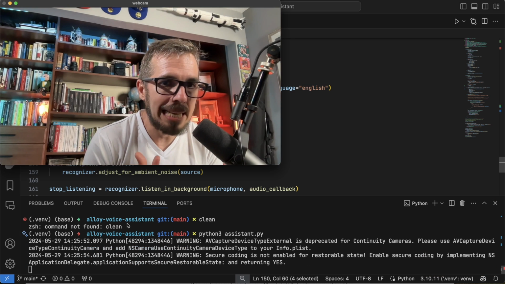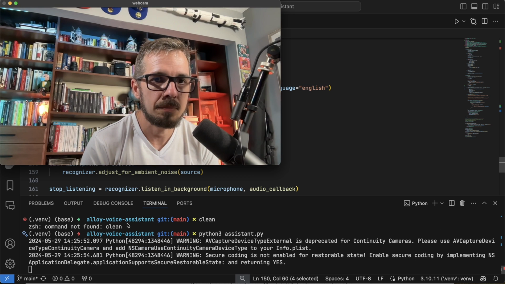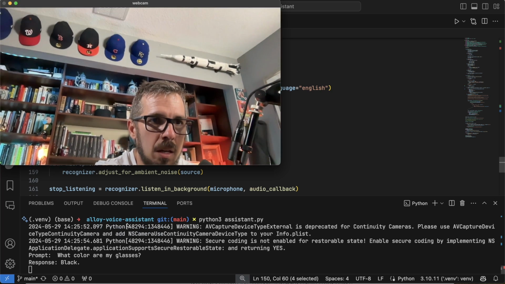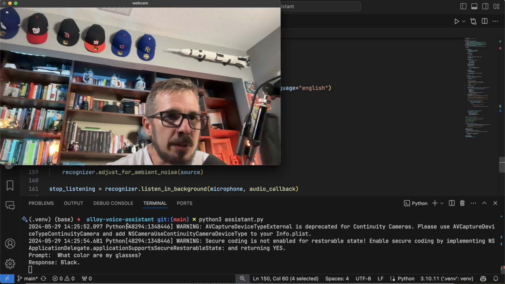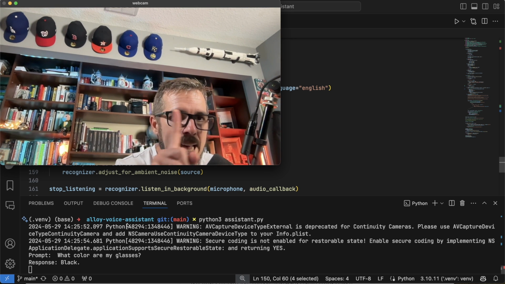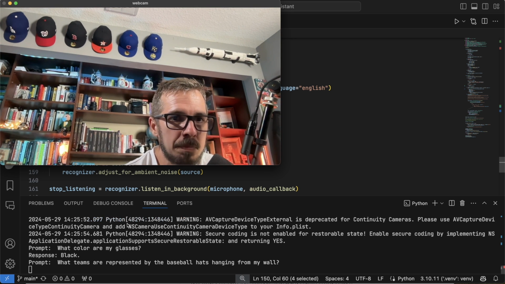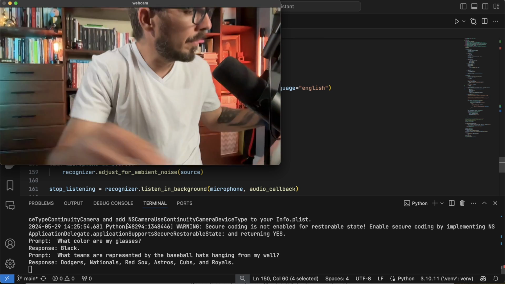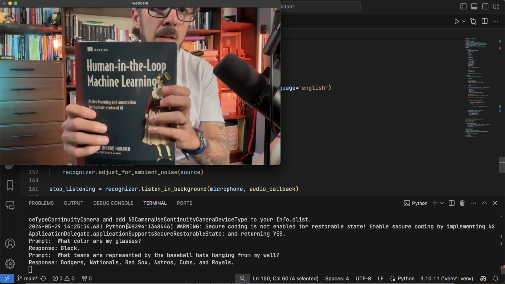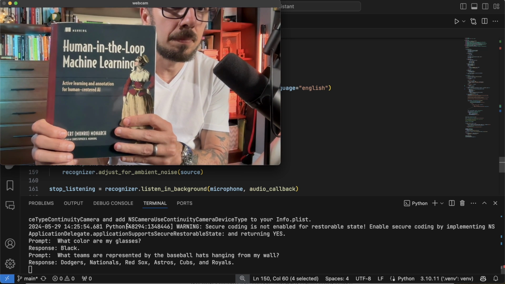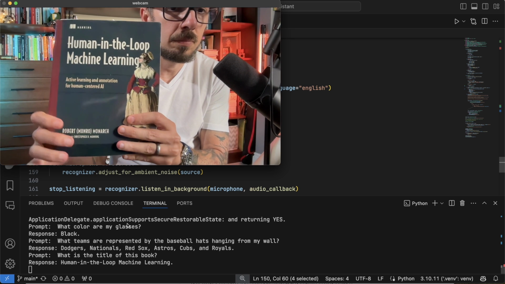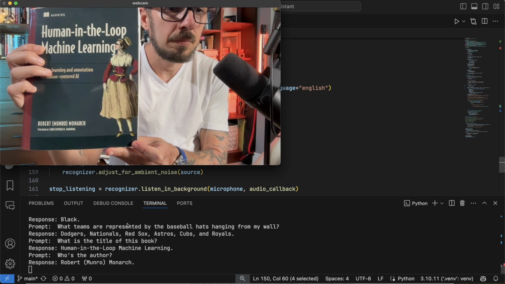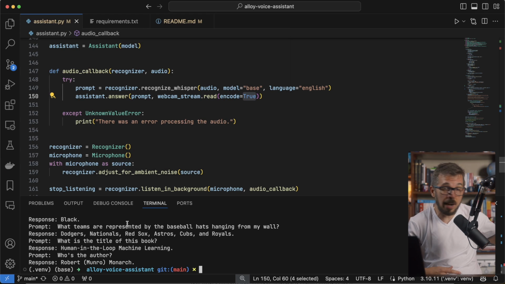What color are my glasses? Black. What teams are represented by the baseball hats hanging from my wall? Dodgers, Nationals, Red Sox, Astros, Cubs, and Royals. What is the title of this book? Human in the Loop Machine Learning. Who's the author? Robert Monarch. All right, so that was pretty good.